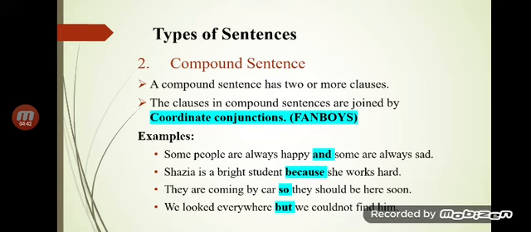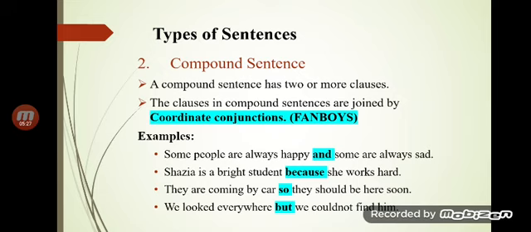They keep their equal identity if they are separated. Such as: some people are always happy and some are always sad. Shazia is a bright student because she works hard. If we delete because, even then it's clear. They are coming by car, so they should be here soon. They are coming by car: they is the subject, are coming by car is the predicate. If we delete so, even then they should be here soon, that is a compound sentence. We looked everywhere but we couldn't find him.